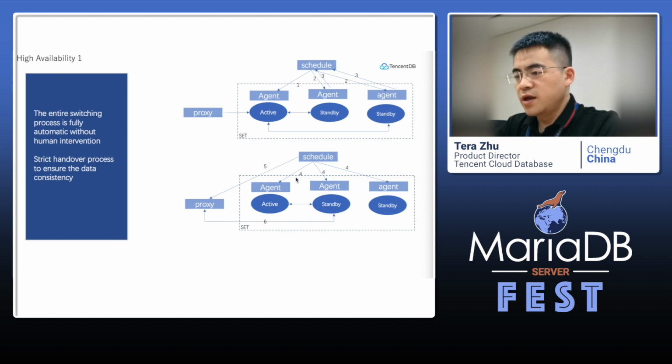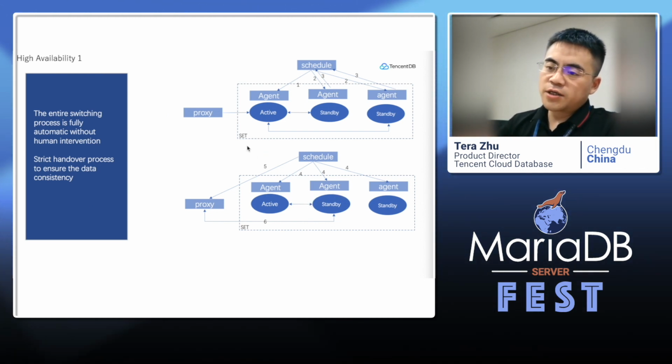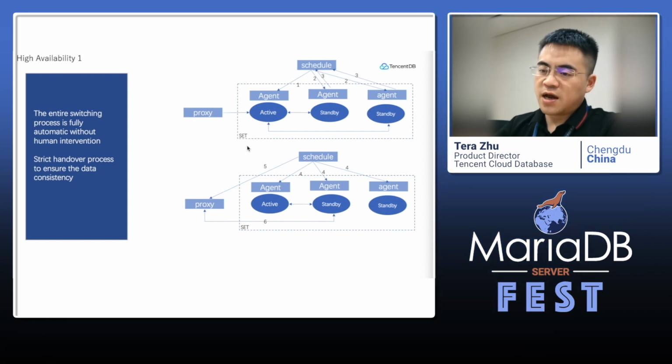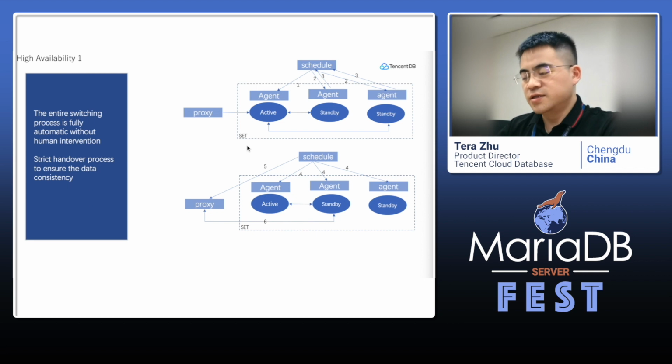In the fourth step, we reconstruct the master and slave, and we modify the routing rule, so the request from the proxy can go directly to the new node. The entire switch process is fully automatic without human intervention, and we use the strict handover process to ensure data consistency.